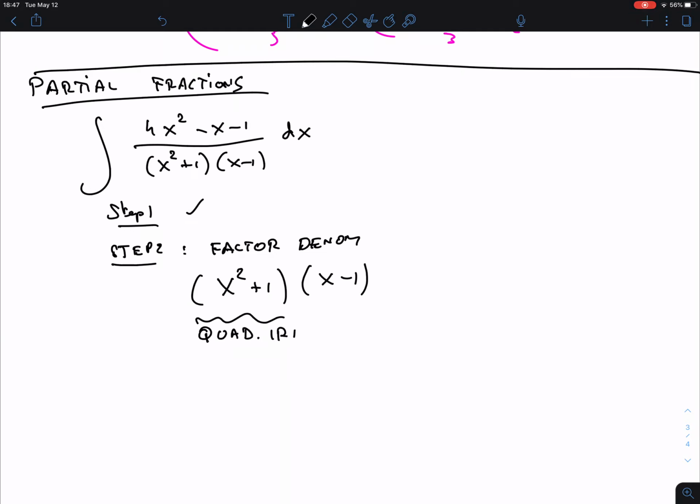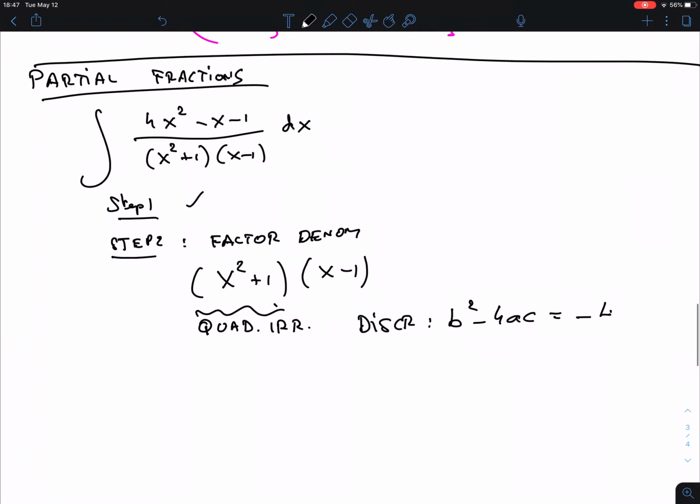How do I know? Well, I can calculate the discriminant, that is b squared minus 4ac. What is b here? 0, right? So minus 4 times 1 times 1, which is negative. And a negative discriminant means quadratic irreducible. The word irreducible says it: you cannot factor it. So this is the end of the story. Some of you might think, oh, this is x plus 1 squared. No, it is not. Be very careful with that.